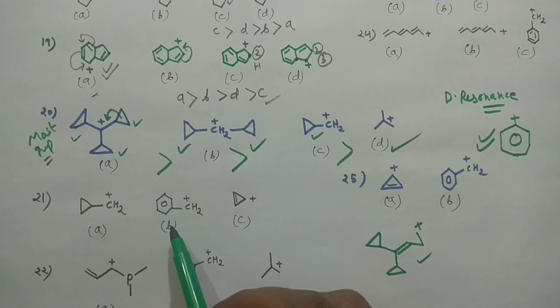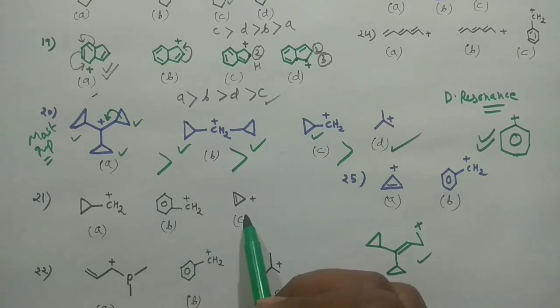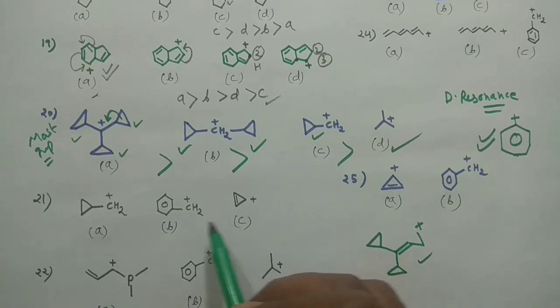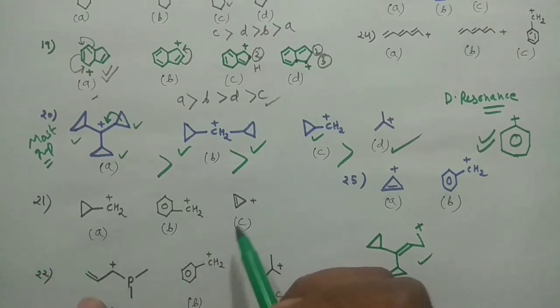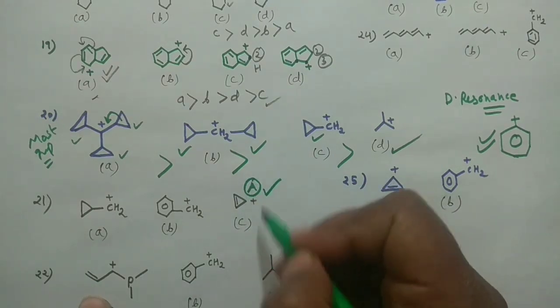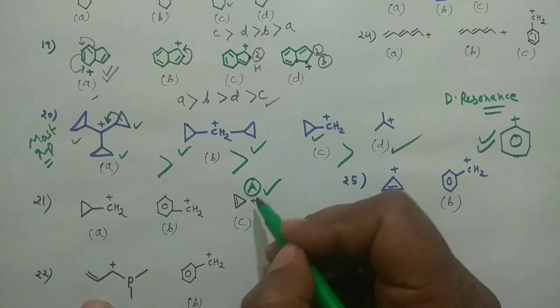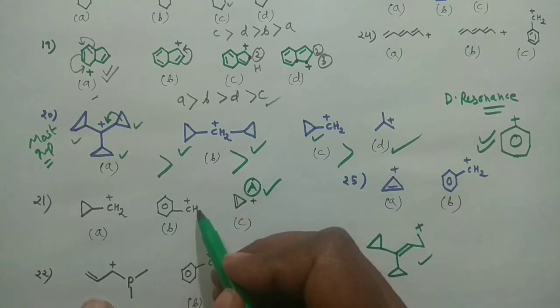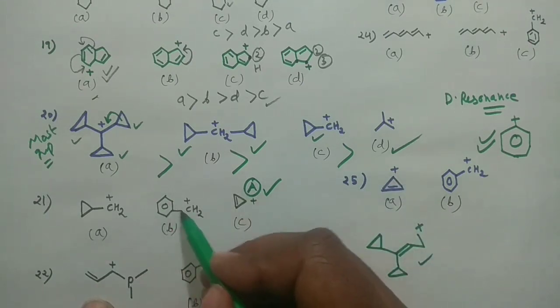This should be another stable species, and this should be your least stable species. You can go in that manner, but again you can see here it is aromatic. This is aromatic. This should not actually be the least stable. This is aromatic, and this is a benzyl carbocation stabilized by resonance. So this should be the second one.